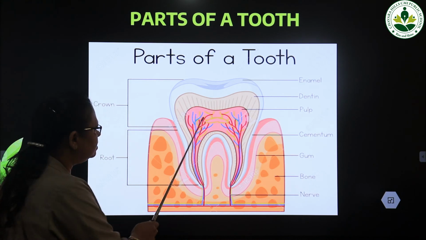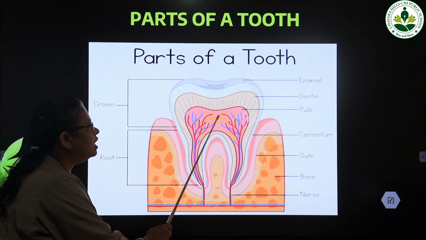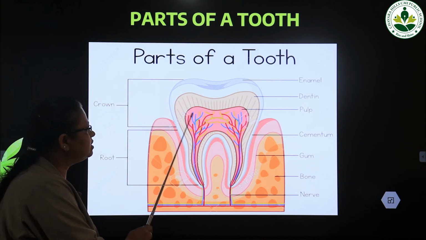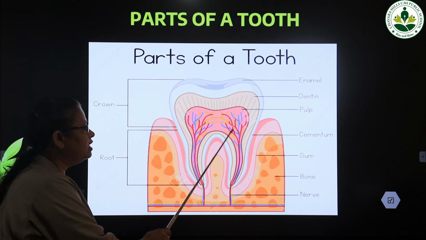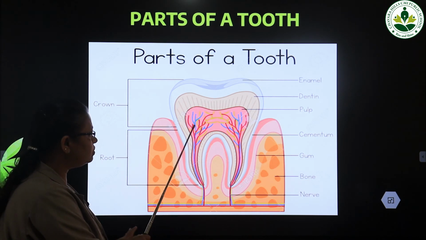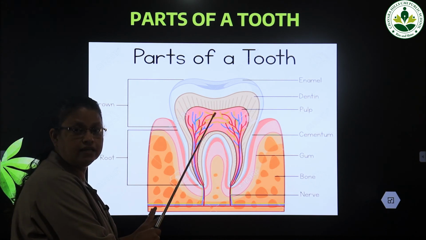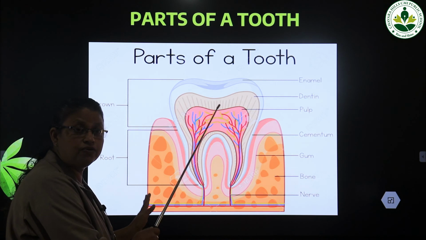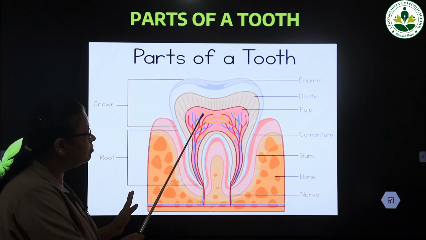In the pulp we can see nerves and blood vessels, okay, that nourish the tooth. The blood vessels carry blood and nutrients. So these nerves and blood vessels nourish the tooth, and these nerves also send and receive signals from the brain. The nerves are responsible for sending and receiving signals from the brain.